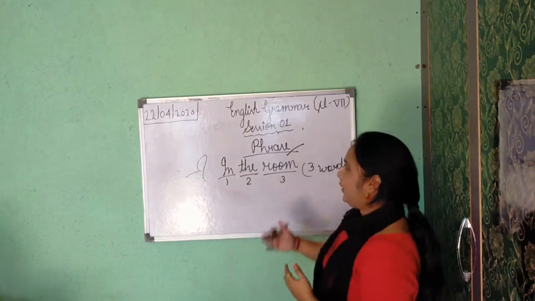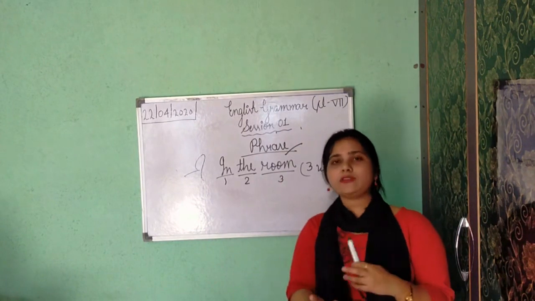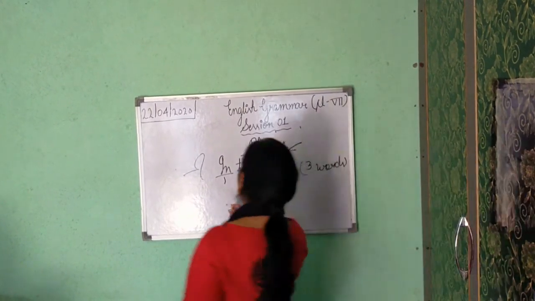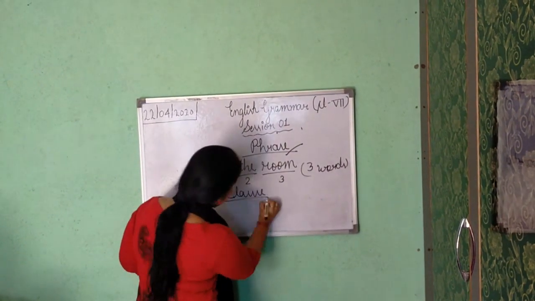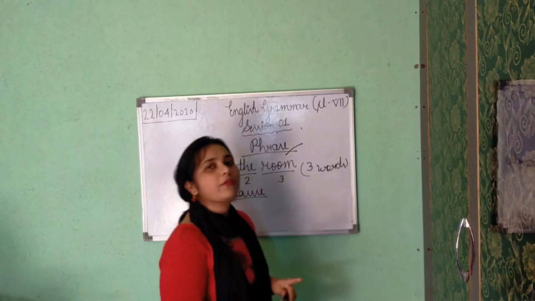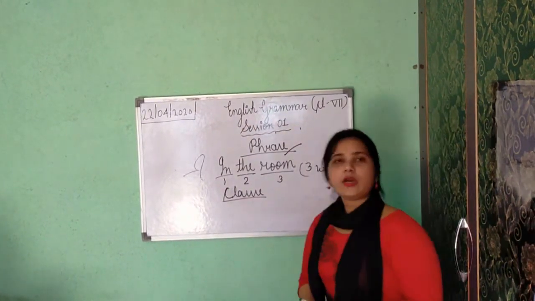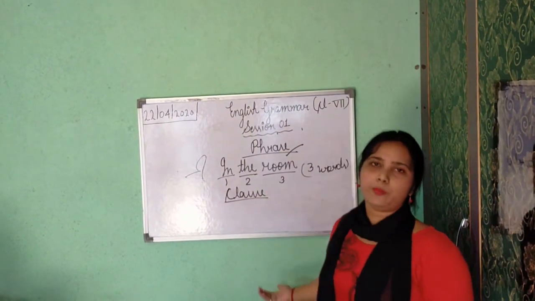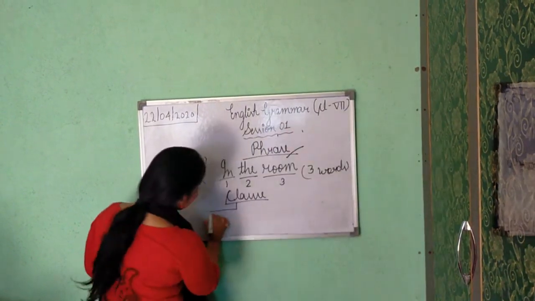Except phrase, sometimes it also happens that a sentence which is incomplete goes under the block of clause. This clause. Please make sure you know the difference between sentence and clause. Clause is also a group of words. Okay, it also shows subject plus verb combination. There are 2 types of clauses.